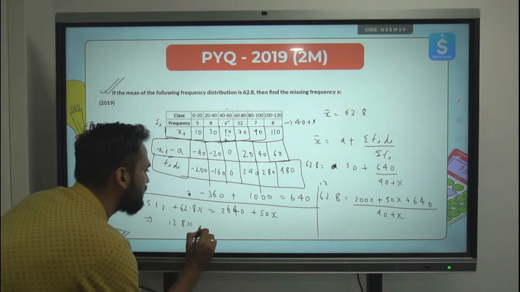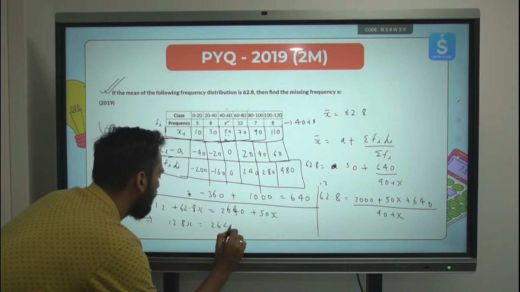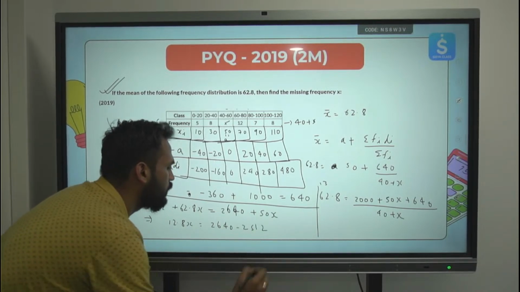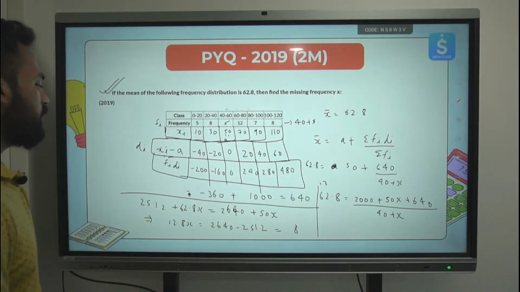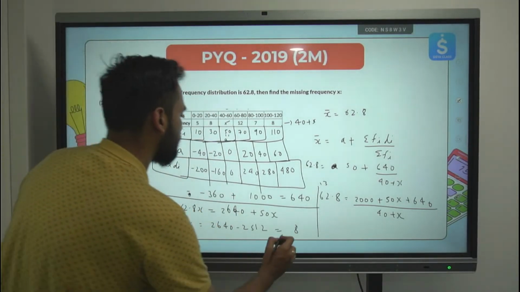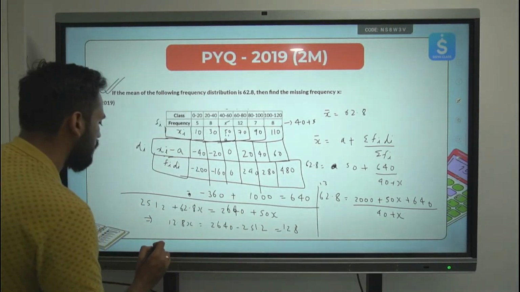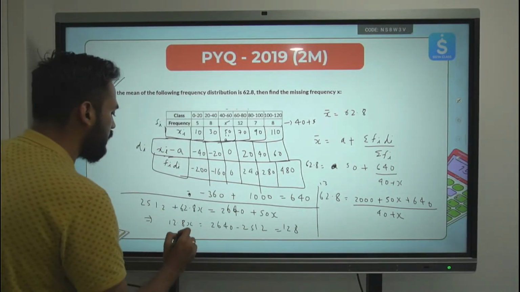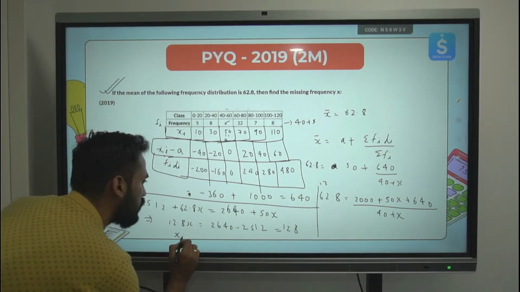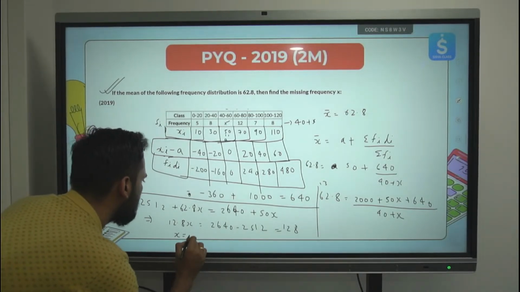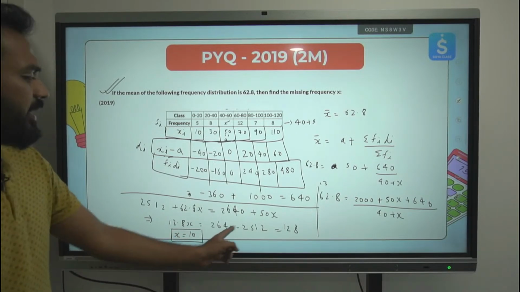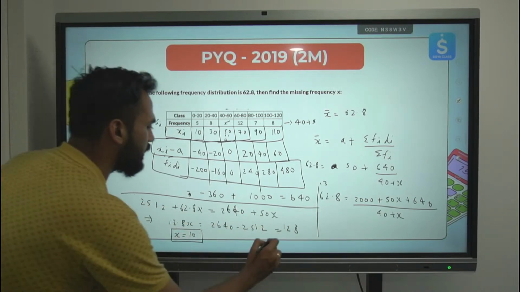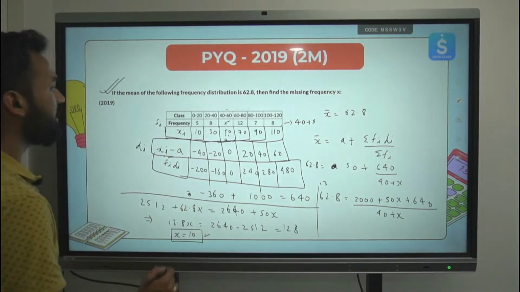12.8x is equal to 2640 minus 2512. If you do, you will get 128. So 12.8x is equal to 128. X will come out to be 10. Clear? 12.8 times 10 is equal to 128. When you divide this, you will get x equal to 10, which is the answer.